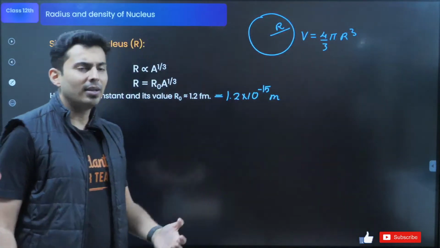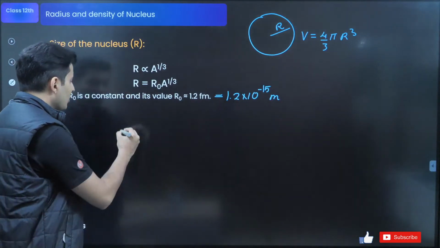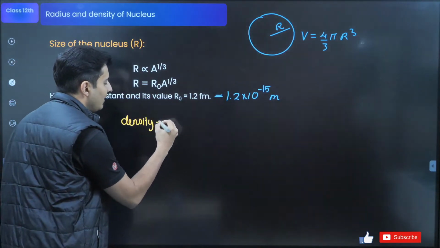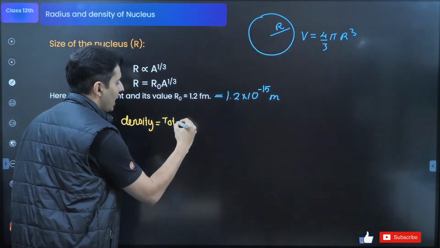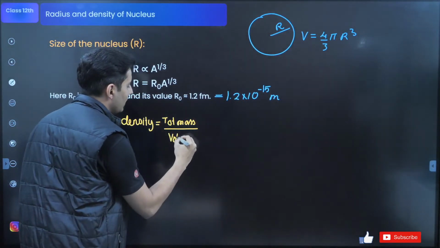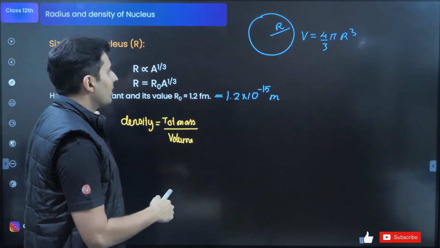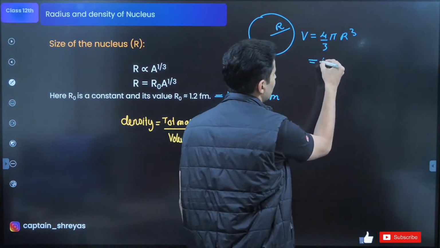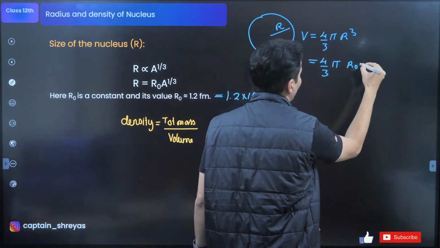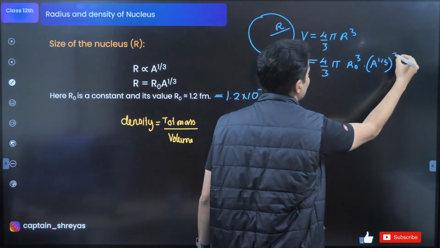Now you can also calculate the density of the nucleus, how dense it is. That density will be the total mass of the nucleus upon the volume of the nucleus. In the calculation of volume, 4 by 3 pi r cube becomes 4 by 3 pi r naught cube into A raised to 1 by 3 cubed.